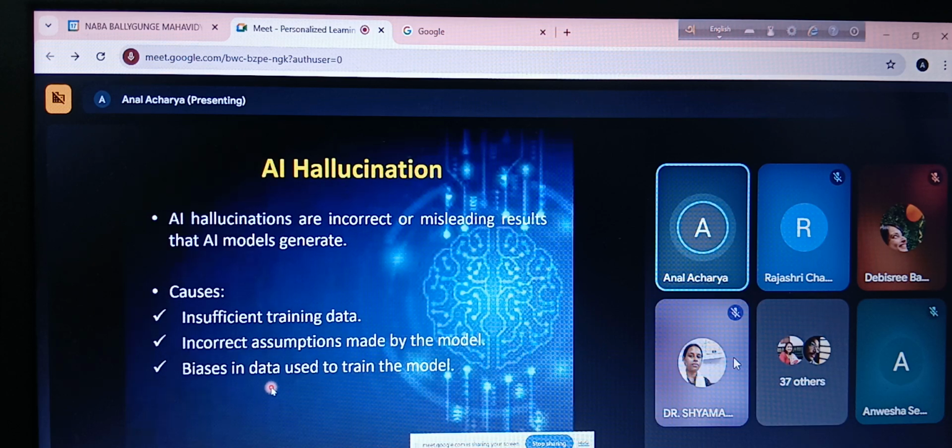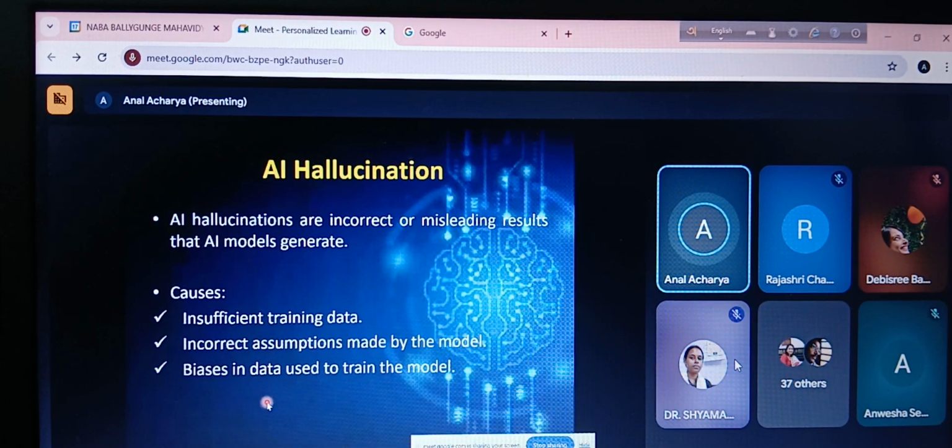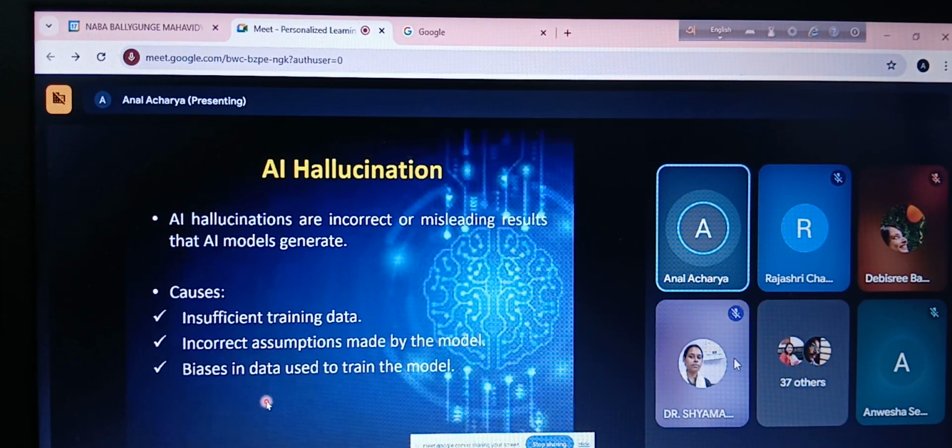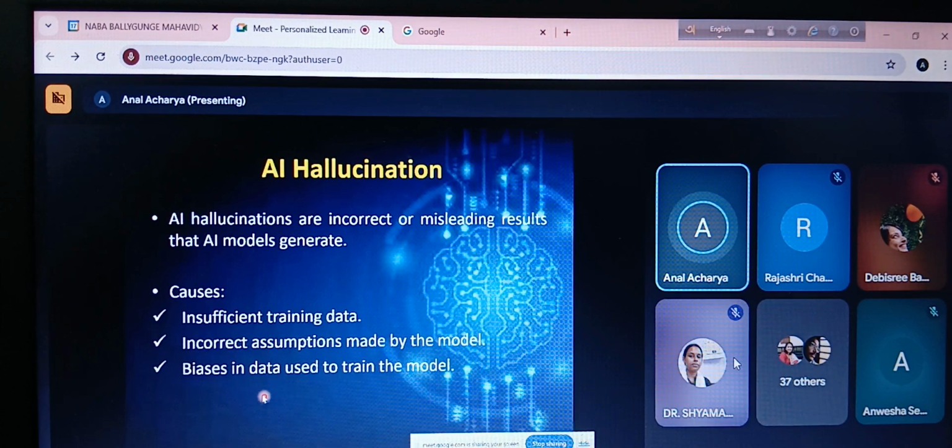If we have data relating to, let us say, 50,000 people, then at least 49,500 people will not have cancer, or even more, isn't it? So this type of data we call biased data. Biased data means most of the data is leaning towards a certain result, that is non-cancerous.